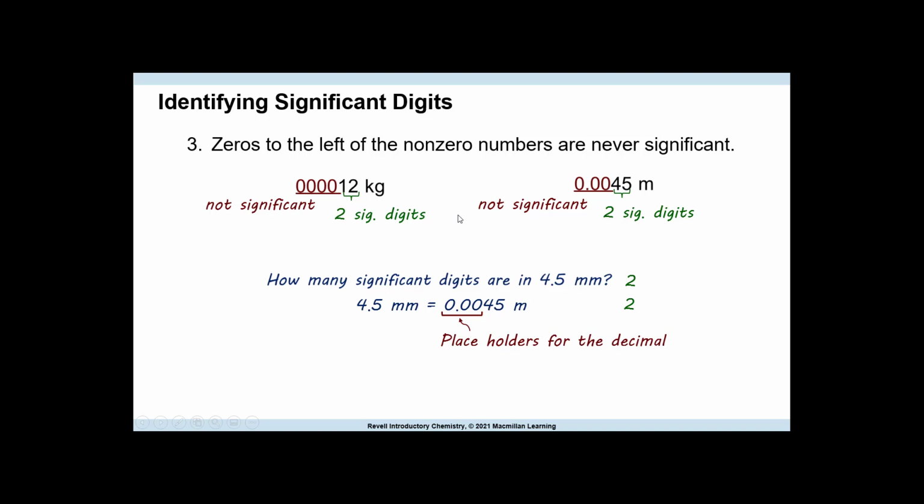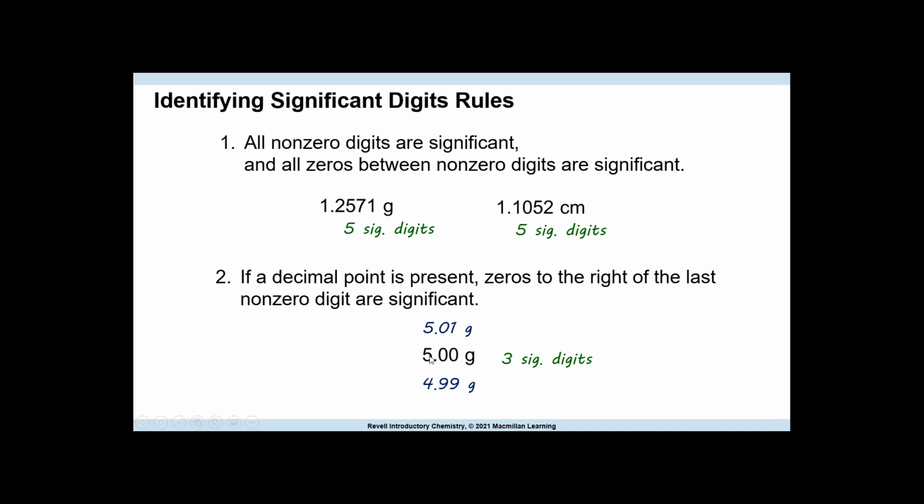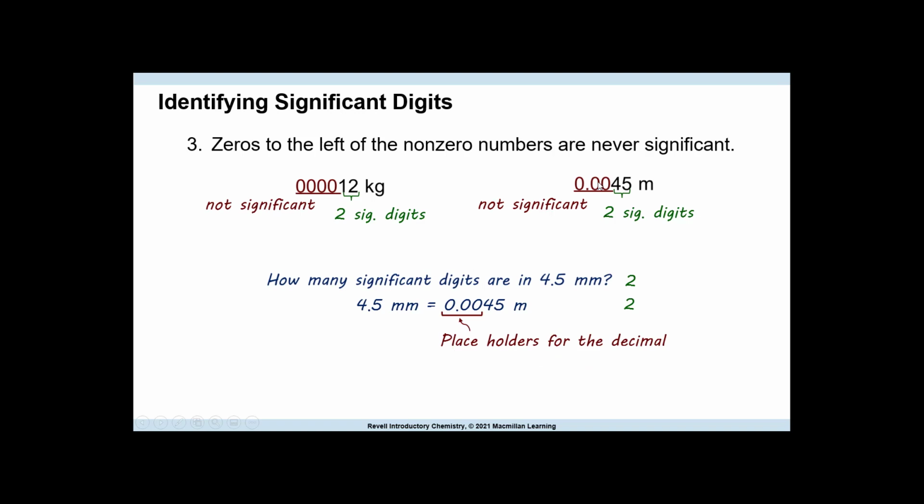Okay, zeros to the left of the non-zero numbers are never significant. So we have zeros in front of this. We have zeros in front of this. And even though there's a decimal, I just said after the decimal, they're important. But the difference is there's a number here, then there's zeros. Here, the numbers come after the zero. None of these are significant. Why are they not significant? Because we could change these values into scientific notation.